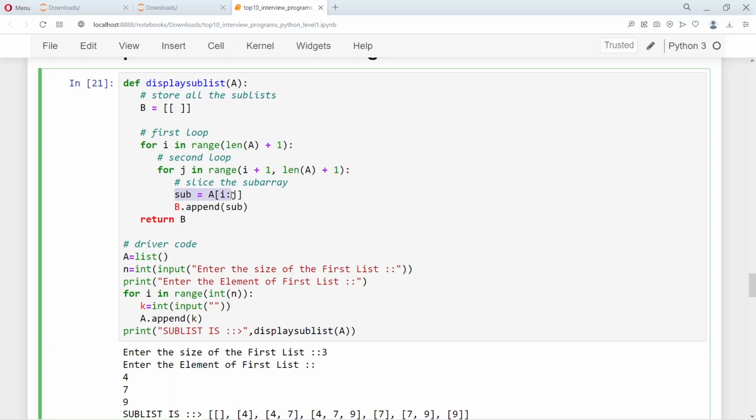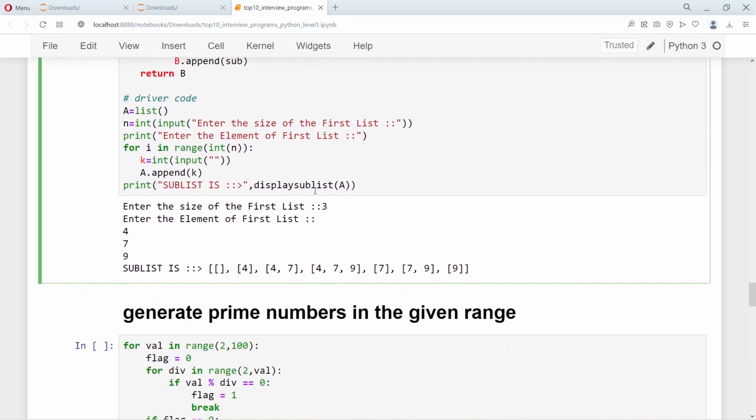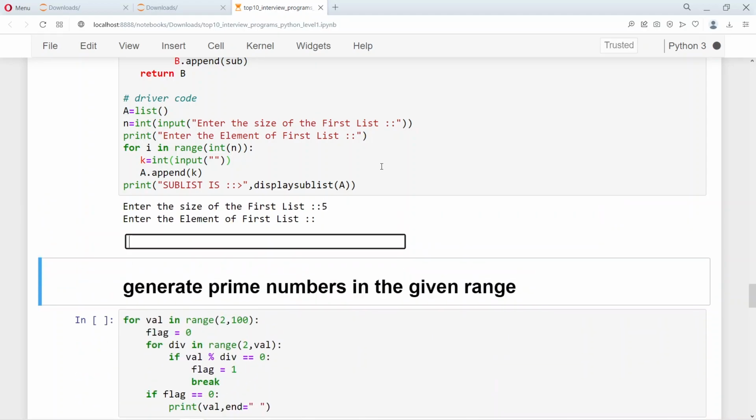We use the idea of a i colon j, and then appending b is the list that we are going to generate, and then appending this sub to each of the b values, we get all the subsets of the given list. So if you give 4 numbers, so let's say I'm going to give 5 numbers.